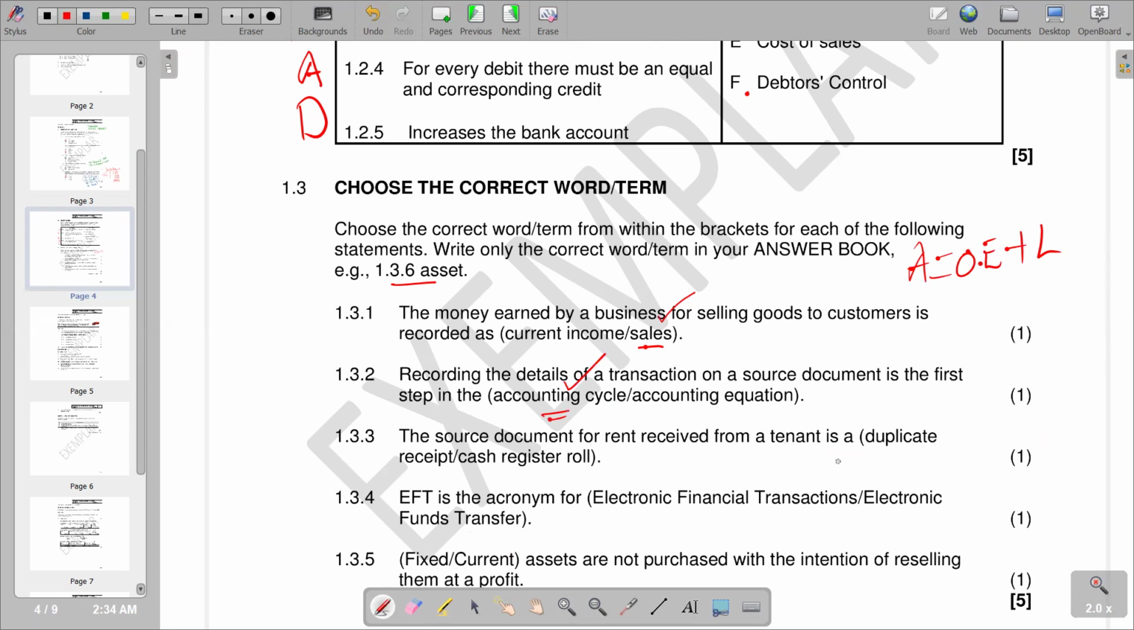Then you go to the next one, 1.3.3. The source document for rent received from a tenant is A. Remember, when you receive the rent, we are going to write a receipt. And the original receipt is going to be given to the tenant, and we remain with the duplicate receipt. So this is the correct answer, duplicate receipt. So we go to 1.3.4. EFT is an acronym for electronic funds transfer. So you've got electronic funds transfer here being the correct response.